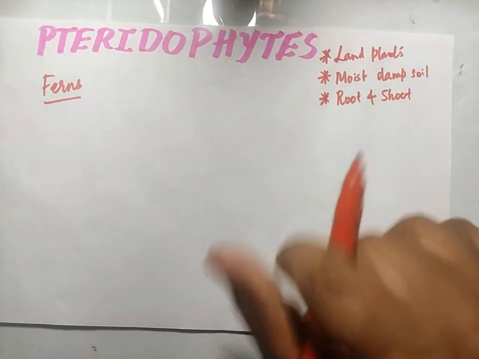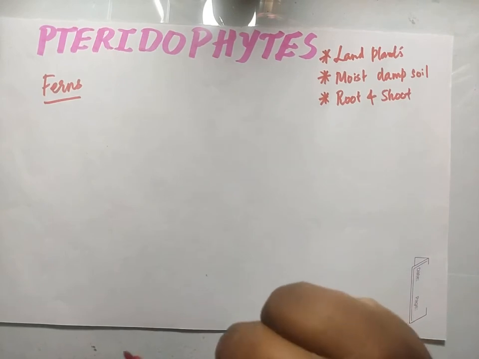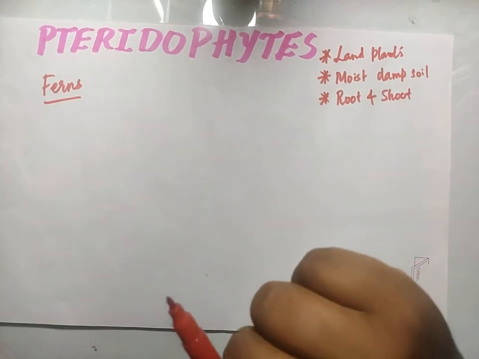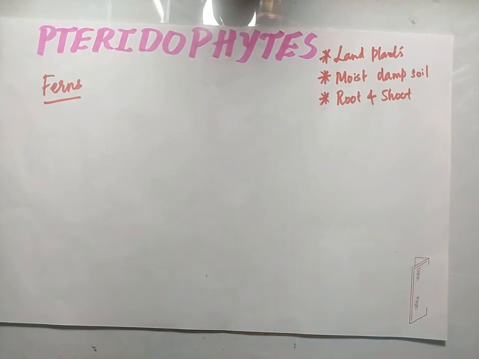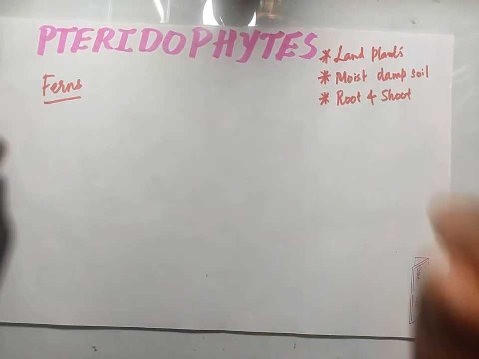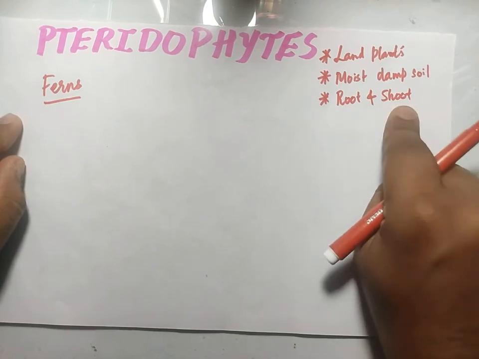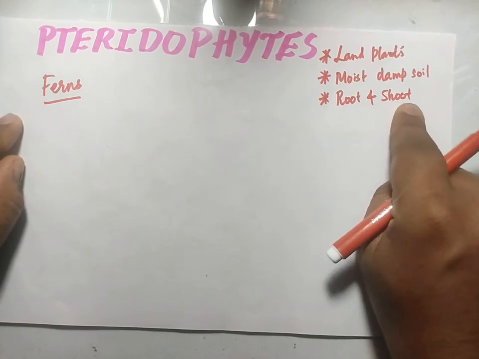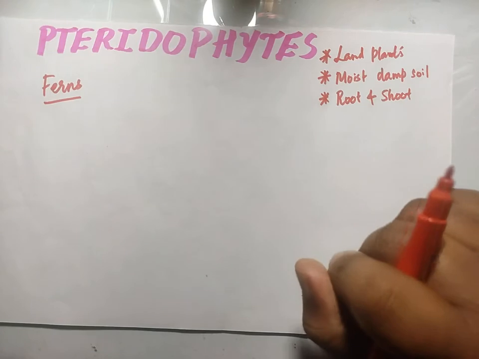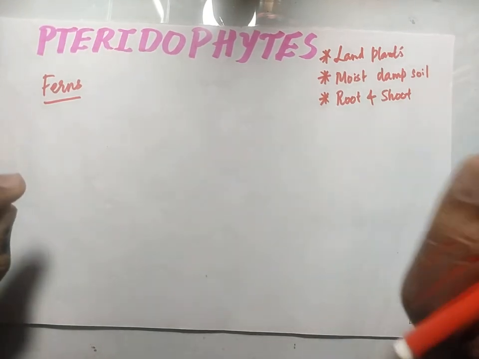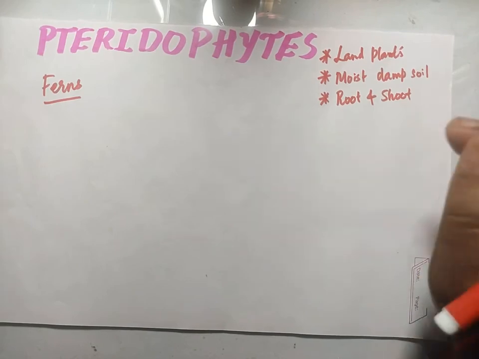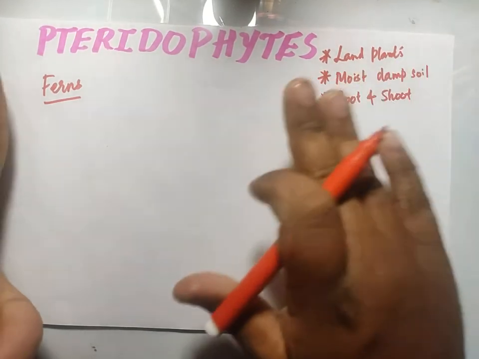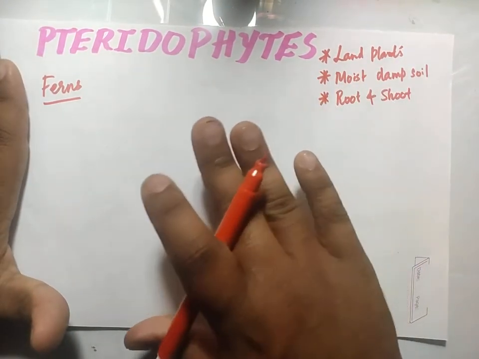In case of bryophytes, I have drawn a rosette kind of diagram. Examples I had given were Riccia, Marchantia, Anthoceros, Funaria, etc. There we did not have this root system and shoot system. They did not have leaf-like structures, or some leaf-like structure was present, as in Funaria, but it was not a true leaf. It was just a leaf-like structure. But in case of pteridophytes, it is not like that.